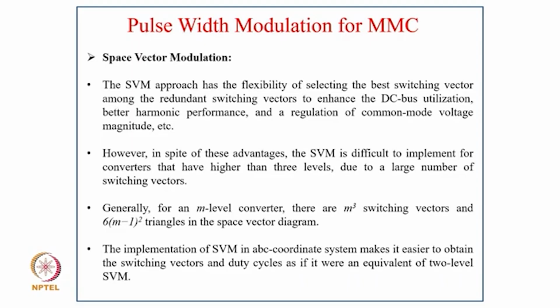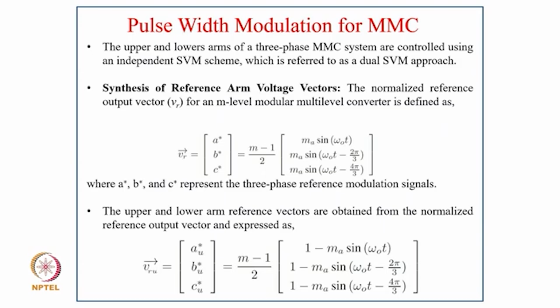Generally, for an M-level converter, there are M cubed switching vectors and (M minus 1) squared times 6 triangles in the space vector diagram. Implementing SVM in the ABC coordinate system makes it easier to obtain the switching vectors and duty cycles, and it is equivalent to a 2-level SVM.